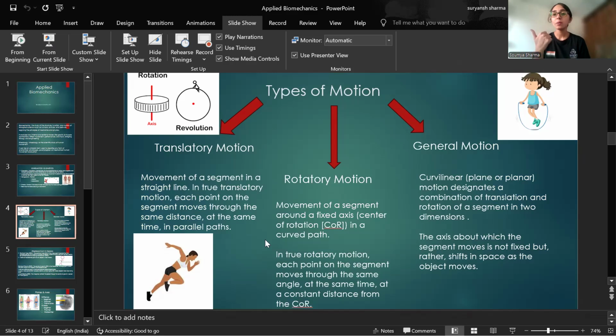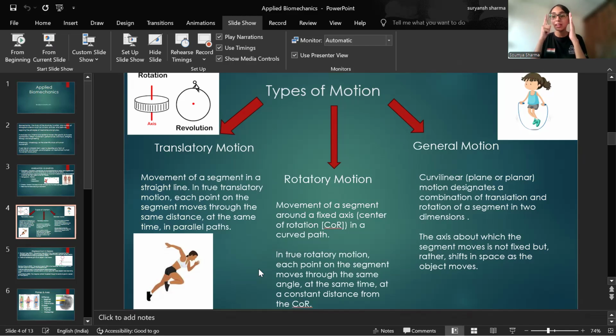So just remember, like our earth rotates around its axis. In a true rotatory motion, each point of the segment moves through the same angle at the same time, at a constant distance from the center of rotation. For example, if there is a gymnast doing a complete 360-degree flip, holding the pole, the angle that her wrists move through is 360 degrees, and the angle her feet move through is also 360 degrees.